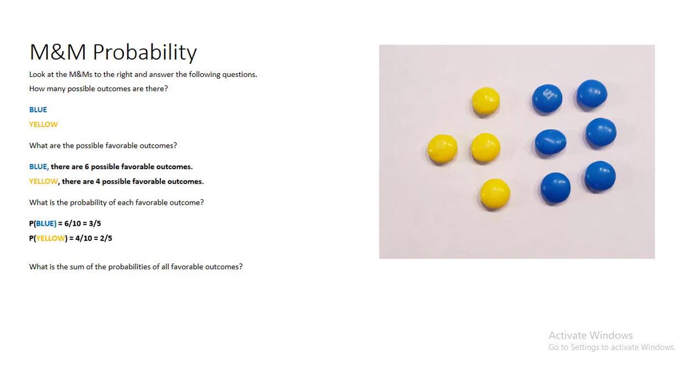Now, something is very interesting when we add the sum of the probabilities of all the favorable outcomes. When you do add them together, they will always equal 1. It's a wonderful way to check your work.